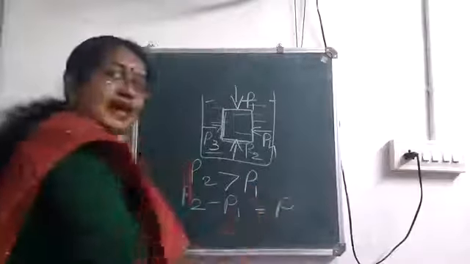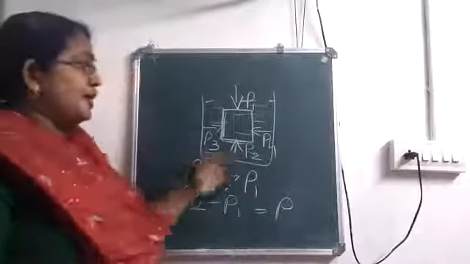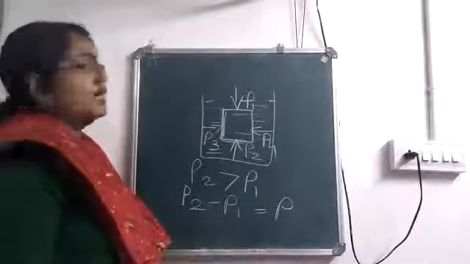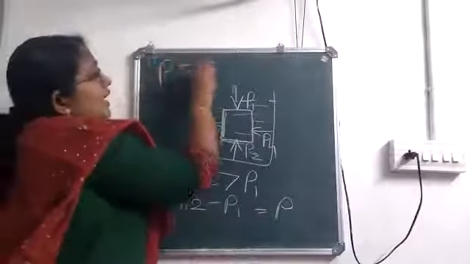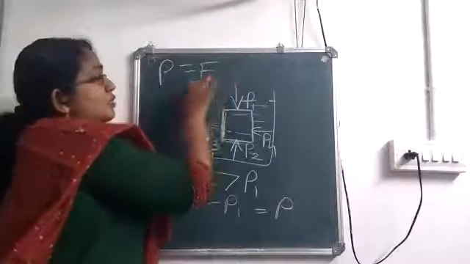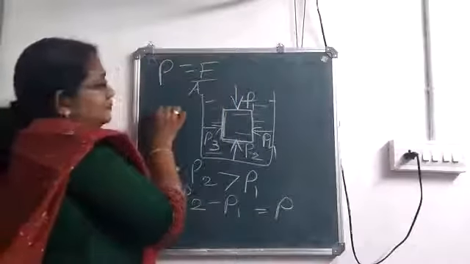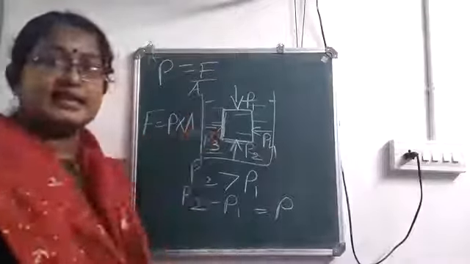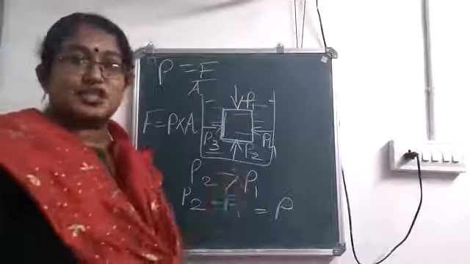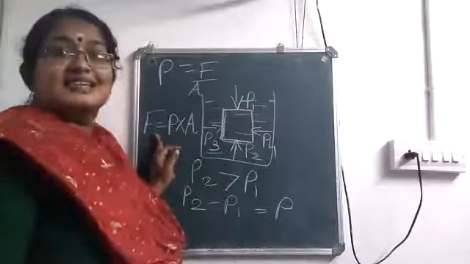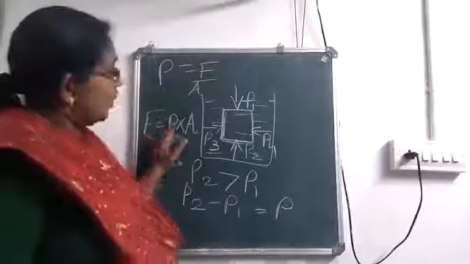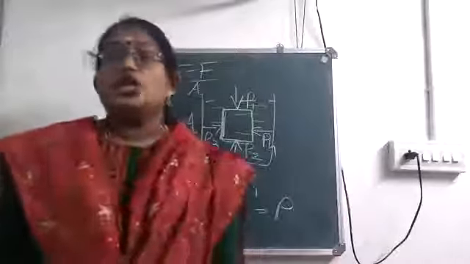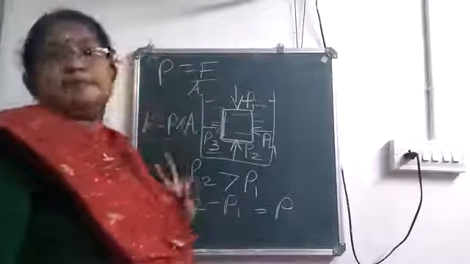Let me take it as P. So that is the pressure. More pressure is acting in the upward direction. Now what is the equation to calculate pressure? Pressure is equal to force by area. So force is equal to pressure into area. And this excess pressure causes this upthrust or the force. What is this F? This is the force acting in the upward direction. So this is the upthrust.